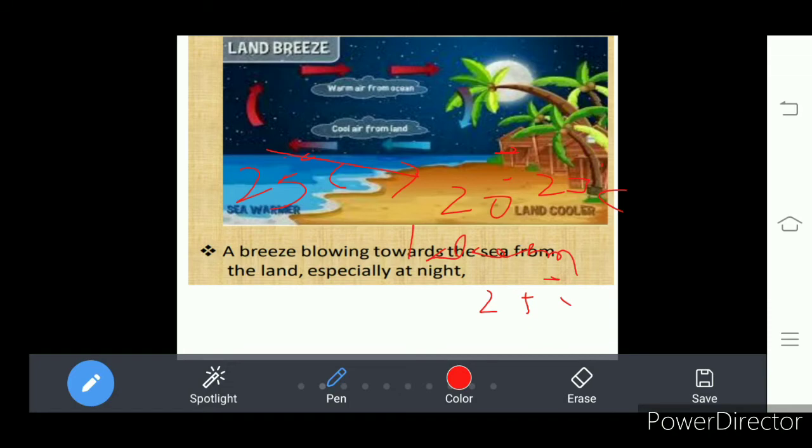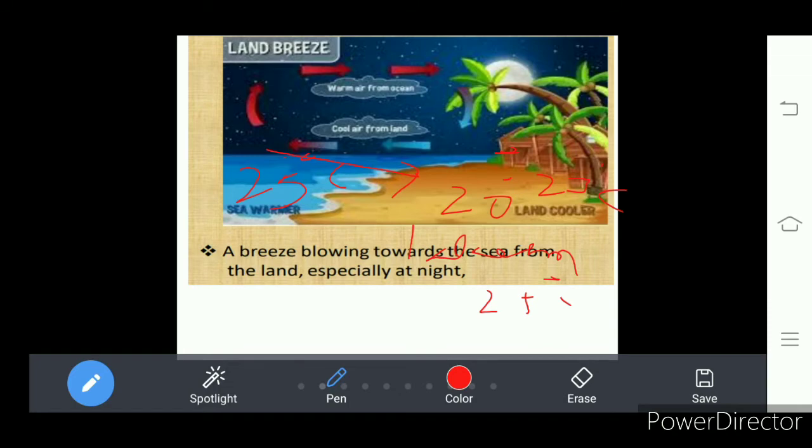So why do we find these equal temperatures in all the seasons, month by month, January to December, and day and night?